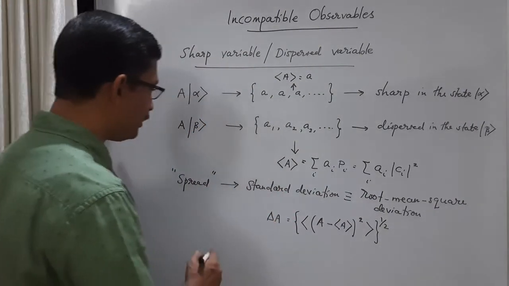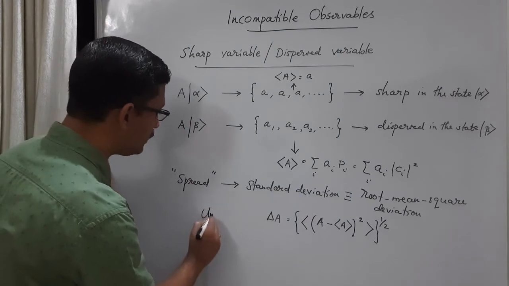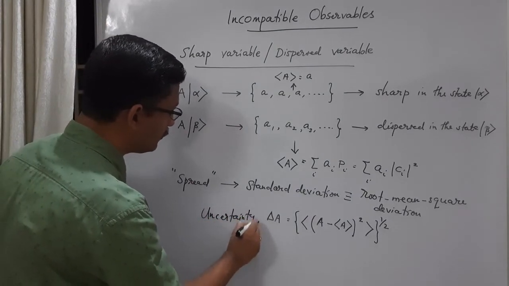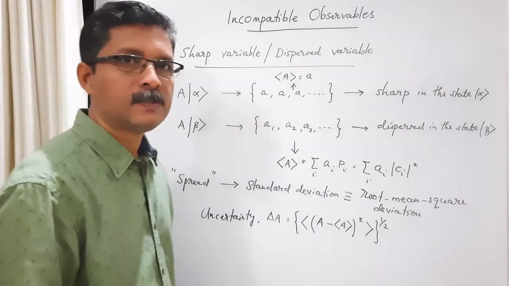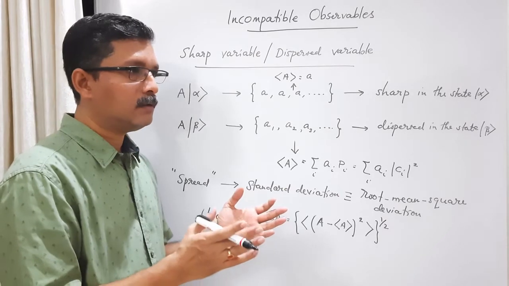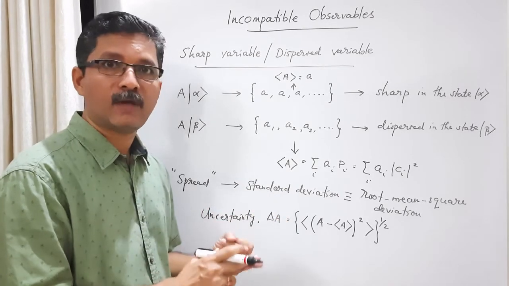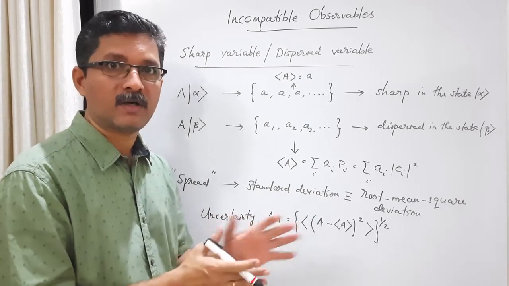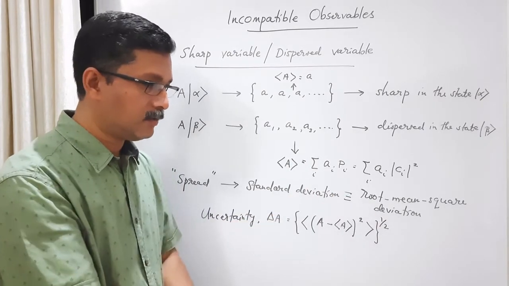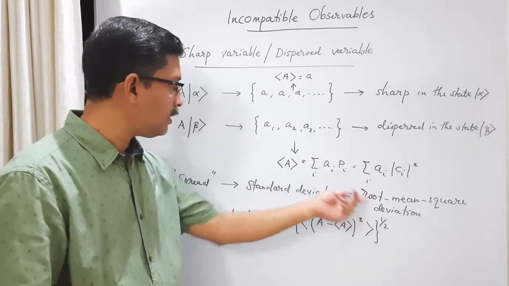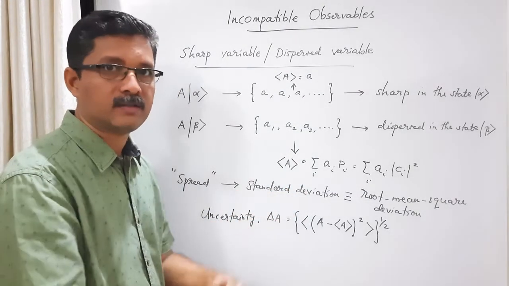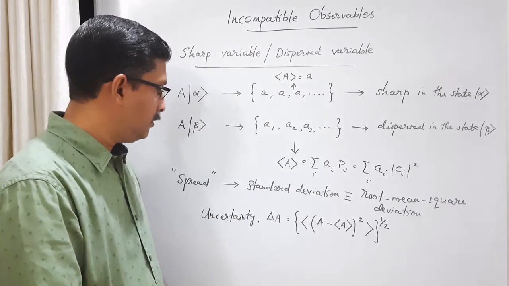Another name that is commonly used is uncertainty. So the mean square deviation, variance and dispersion are commonly used for the same quantity, and root mean square deviation, standard deviation and uncertainty are the square root of that.